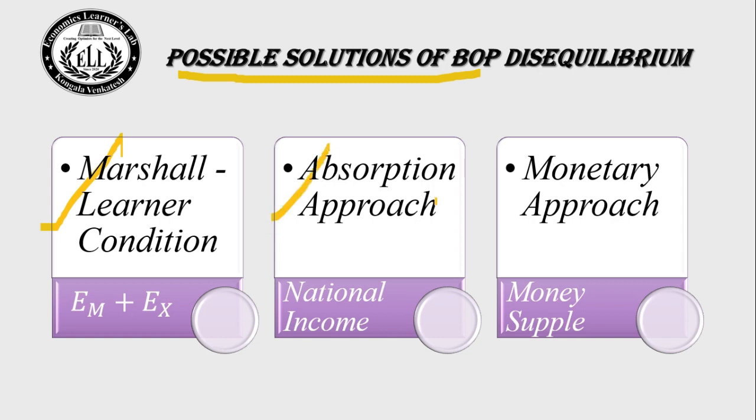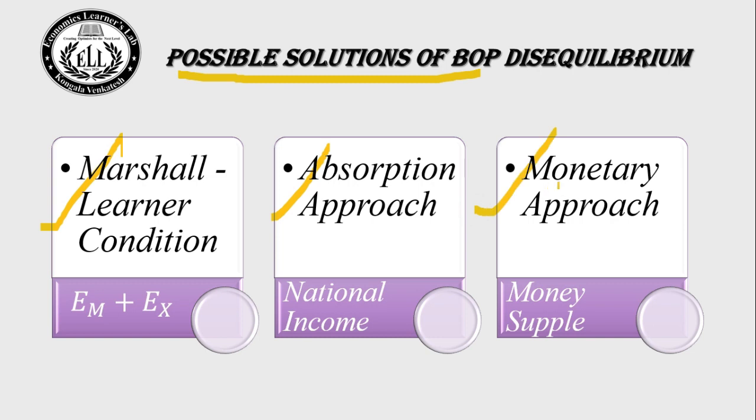Second, the absorption approach. This is given by Sidney Alexander. It's purely based on national income and the Keynesian approach. It says an increase in expenditure shows that imports of the country are increasing. At the same time, a decrease in expenditure shows that exports are rising.